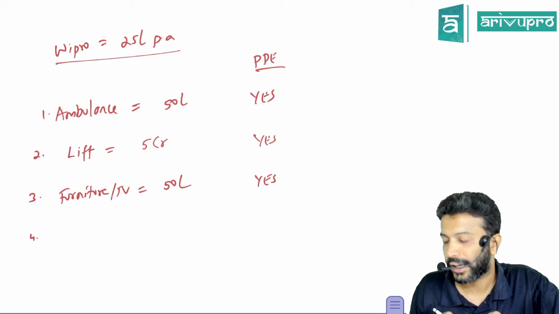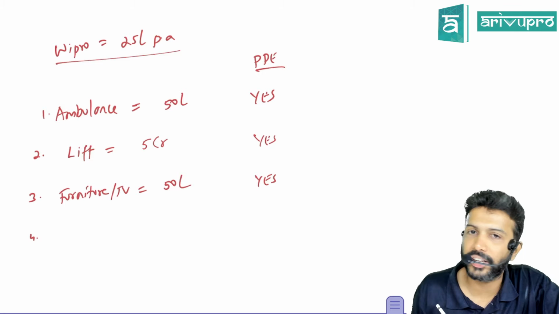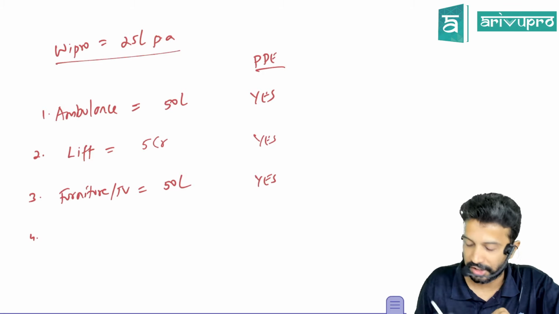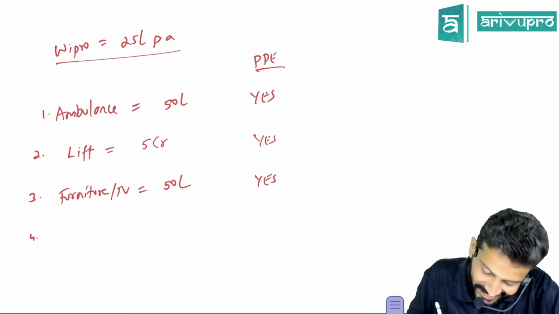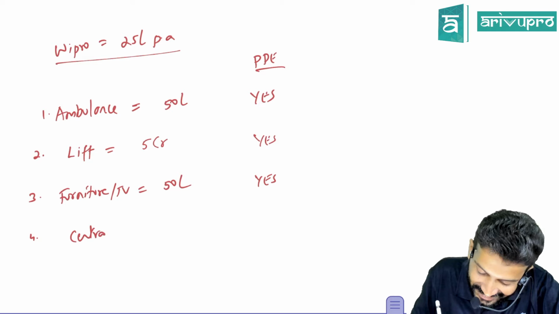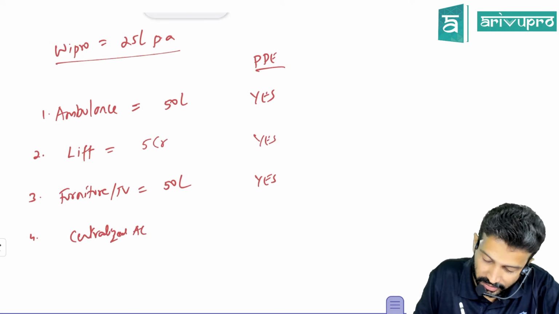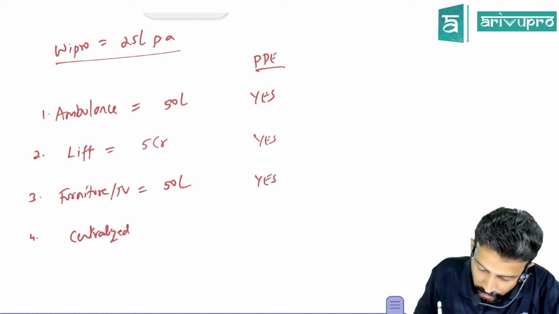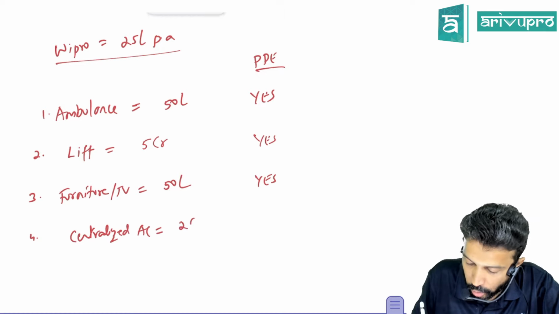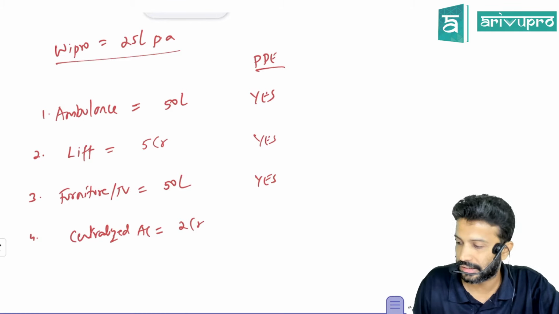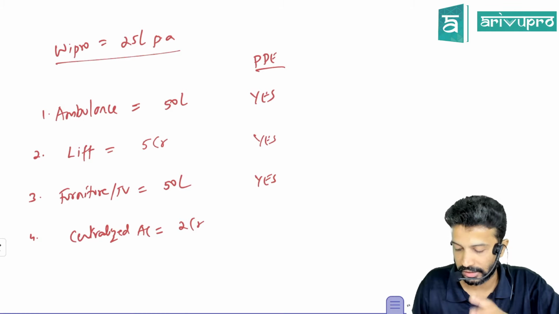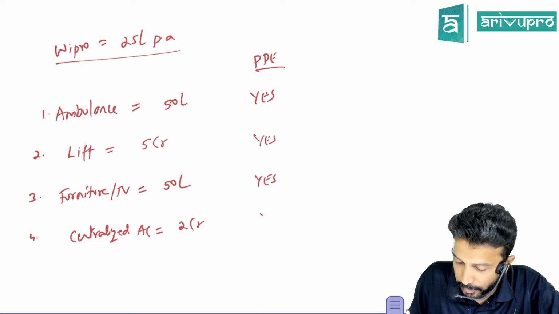His manager came and picked him up. His working station is on the 3rd floor. So his manager came to the ground floor, picked him up, invited him, congratulated him, and took him to his workstation. He saw that there is a centralized air conditioning system which Wipro has installed, and they spent about 2 crore rupees on this centralized air conditioning system. Okay, so is this AC system a property, plant and equipment for Wipro?